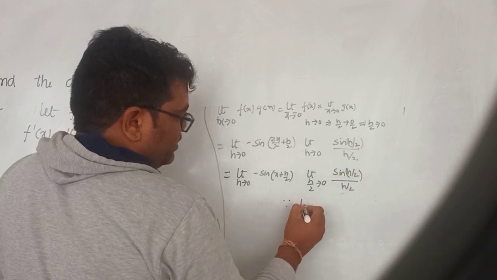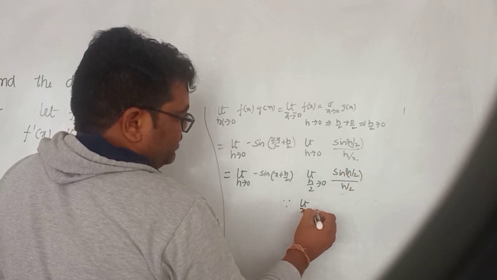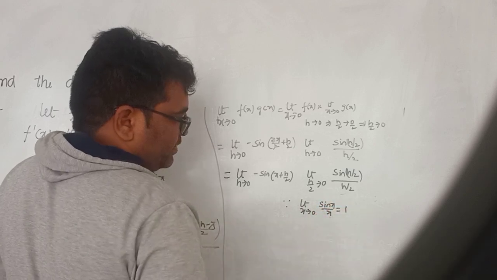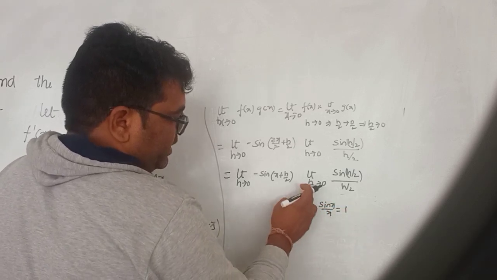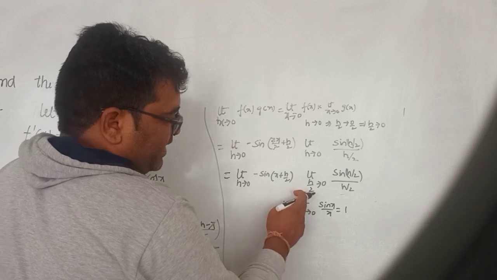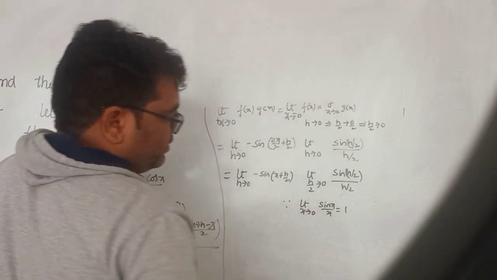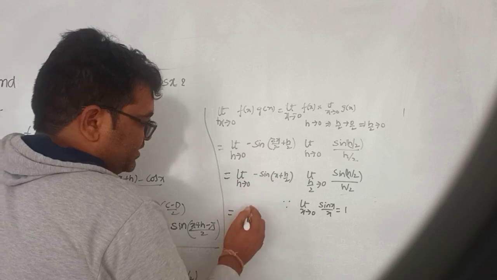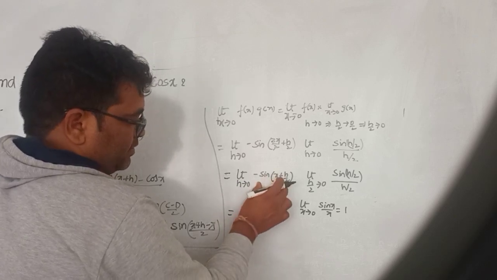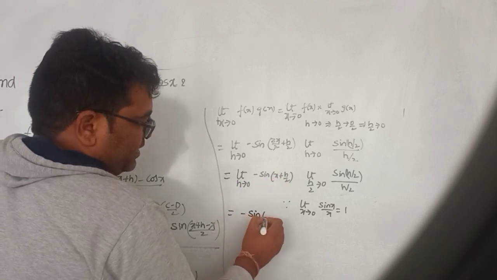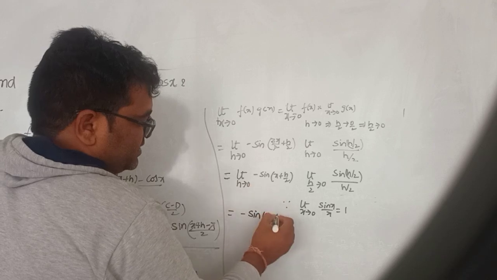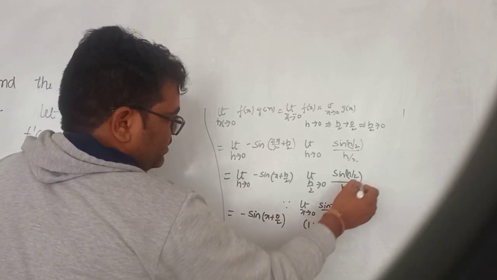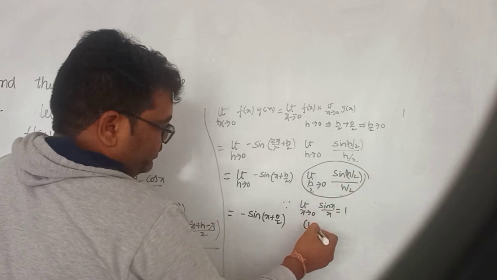Since we know that limit x tends to 0 of sin x by x is 1, in place of x we have h by 2, so we get only the value 1. Applying the limit, minus sin of (x plus 0 by 2), and in total it becomes 1.